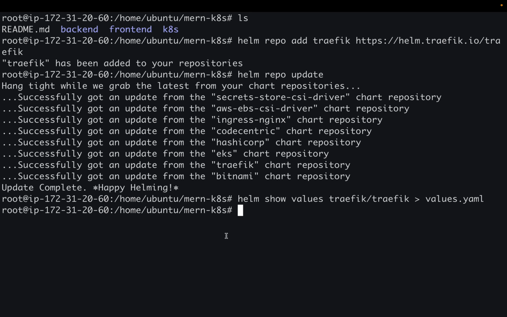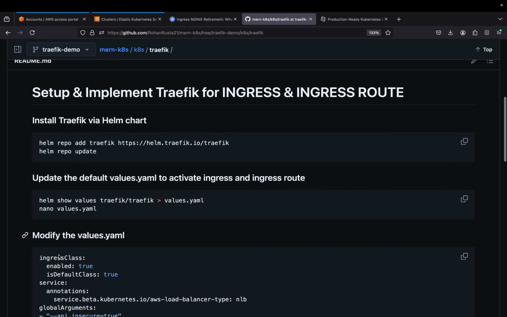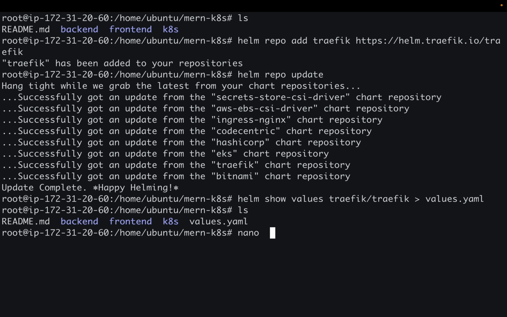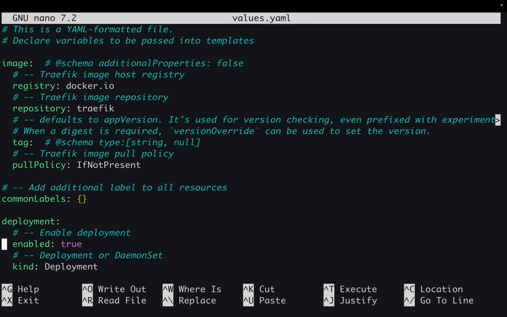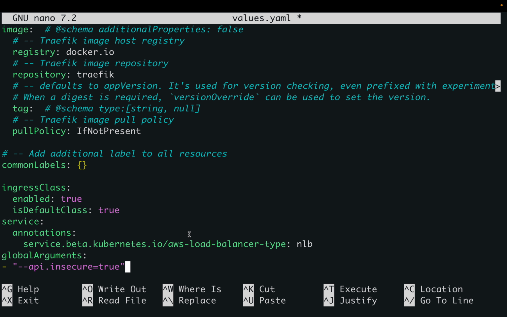Okay. So now here you can see that we have values.yaml. Let me directly copy this, and inside this file we just have to add these. So basically what we are doing is we are enabling the Ingress class, and we are mentioning that this is the default class for us.